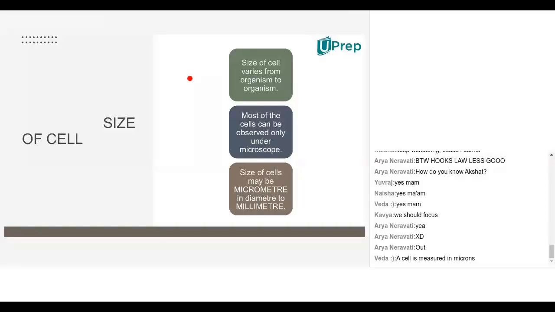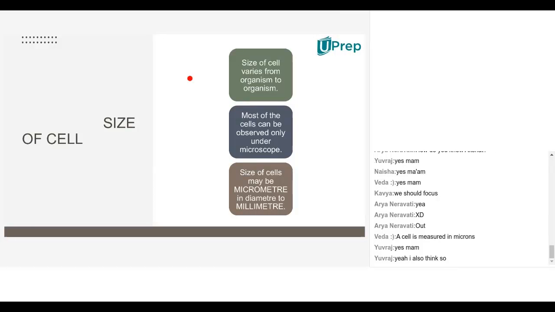Maybe. You got my question? Ma'am, I think all have the same size. No, I don't think they all have the same cells. I think it's different. Elephant will carry a big size cell and mouse will carry a small size cell. It varies by the size of the organism. If the organism is big, then the cells will be big. If the organism is small, the cells will be small. For example, bacteria. Bacteria only has one cell, and the cell is very small.